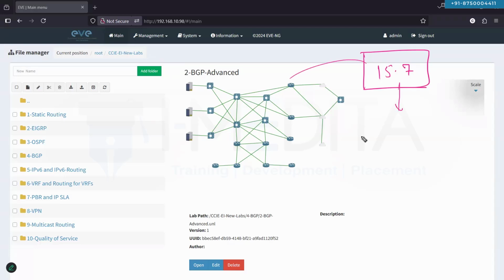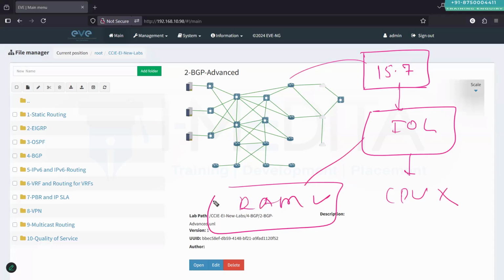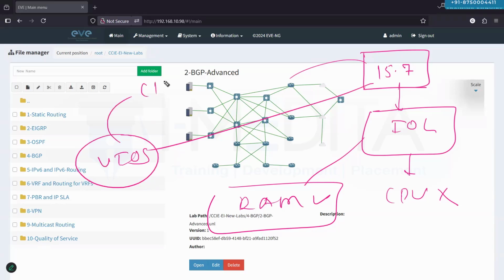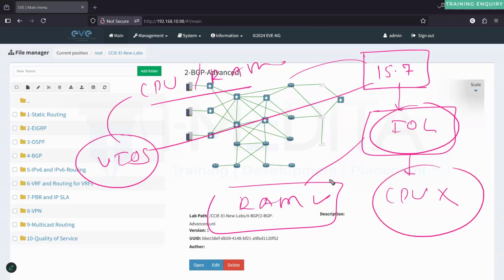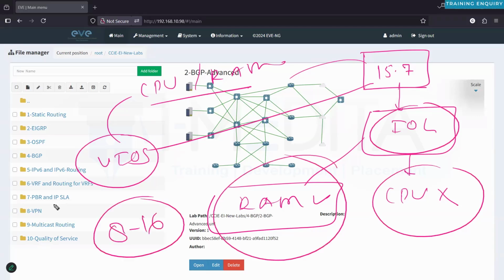I will provide you the link to download that particular image and load it on the EVNG, so you can refer to that. We will be using IOL based devices that do not consume any CPU. They just consume the RAM. We will not work on the VIOS devices, because they consume both CPU and RAM. We will work on the IOL devices, so the CPU will not matter. The RAM, however, if you have 8 GB or 16 GB, will be sufficient.